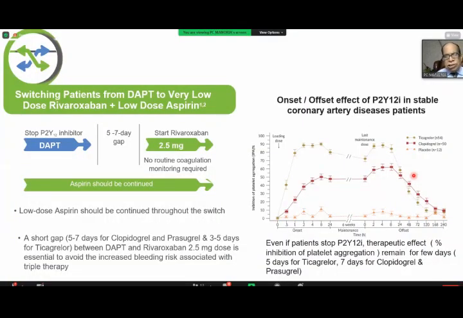So if you want to switch a patient who's on DAPT to DPI, you have to keep in mind that antiplatelet agents like aspirin, clopidogrel, ticagrelor, and prasugrel take time for their action to disappear. So a gap of 5 to 7 days for clopidogrel and prasugrel, because they are irreversible agents, and 3 to 5 days for ticagrelor, between DAPT and initiation of Rivaroxaban. I think all of us are very much aware. You cannot start from the next day.